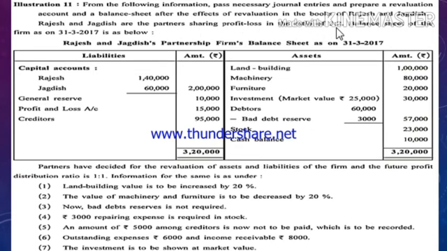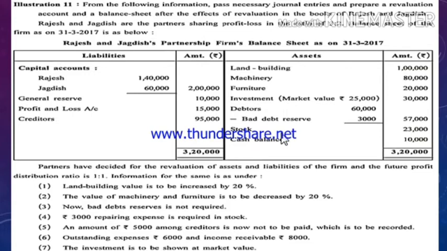It means the old ratio is 3:2. Balance sheet of the firm as on 31st March 2017 is as below. Capital of both the partners are given: general reserve, P&L account, and creditors. General reserve and P&L account balance is given credit balance, so it is accumulated profit.